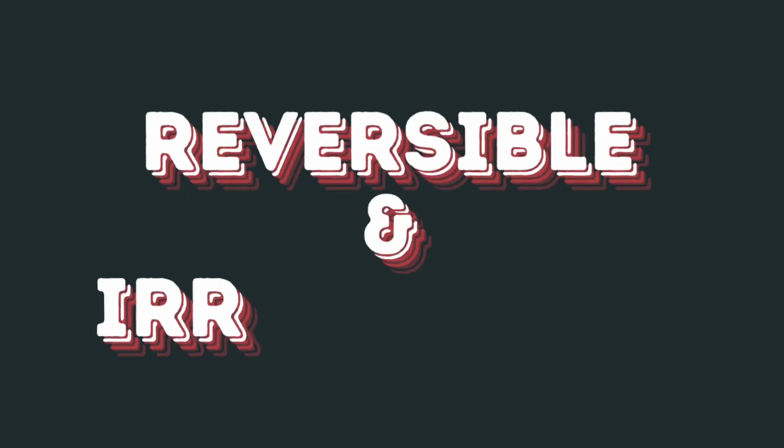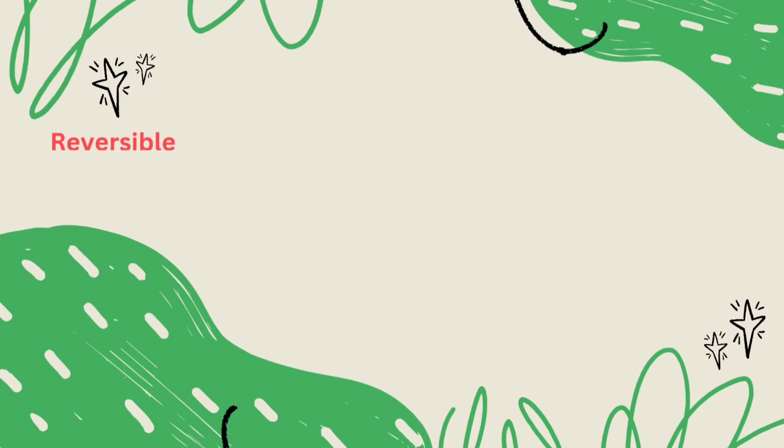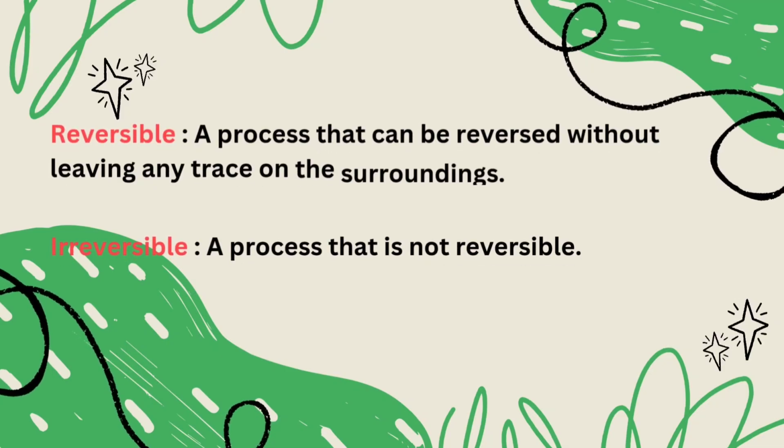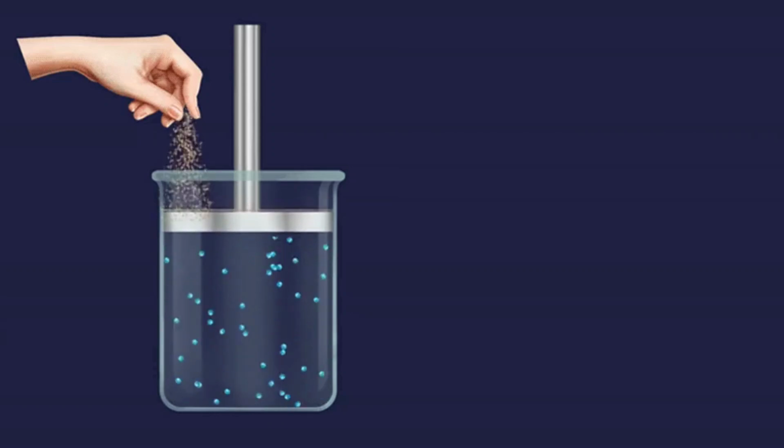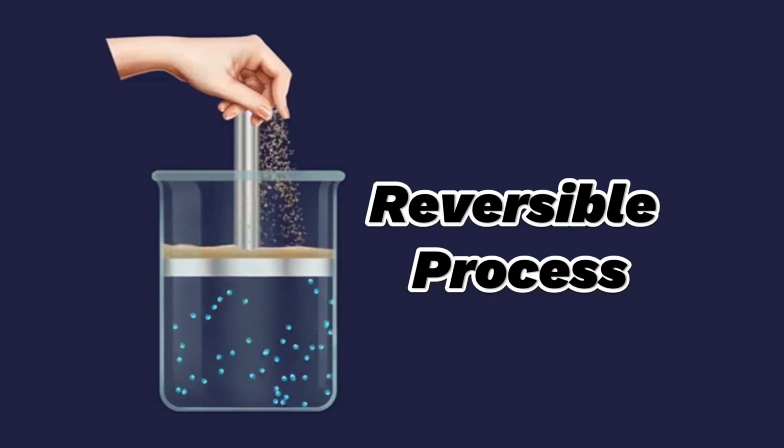Now we move on to reversible and irreversible processes. In a simple way, a reversible process is a process that can be reversed without leaving any trace on the surroundings, while an irreversible process is a process that is not reversible. Let me show the first example of a reversible process.